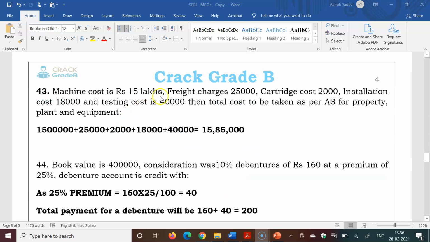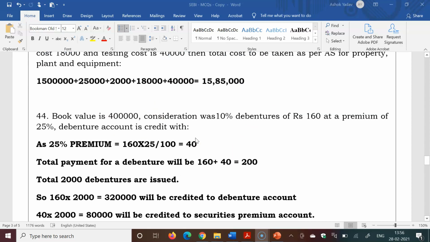Seat cost is rupees 15 lakh, freight charges 25,000, cartridge cost 2,000, installation cost 18,000, testing cost is 40,000. Then the total cost to be taken as per AS accounting standard for property, plant and equipment. We will add all these costs and that will be 15,85,000.